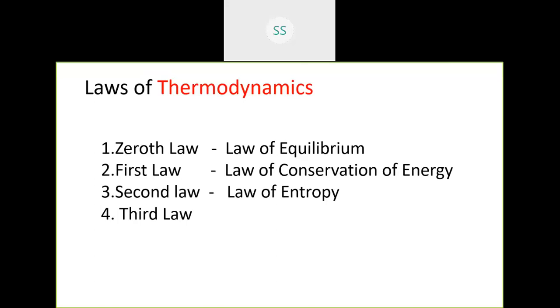The first law deals with only quantity: how much heat is supplied, how much work is produced, and the difference is the change in energy. And the second law deals with how efficient the engine or turbine or the pump or the compressor or the heat exchanger is. All this comes under the second law. And the third law, it's philosophical. Absolute zero is impossible, and bringing a system to 0 Kelvin is not possible. If a body or any system comes to 0 Kelvin, which means the world has come to rest.